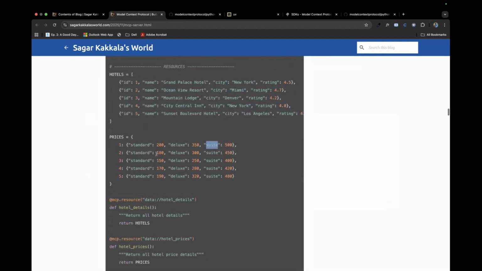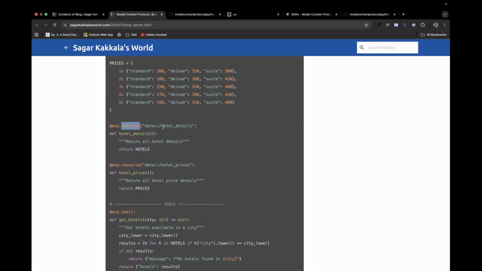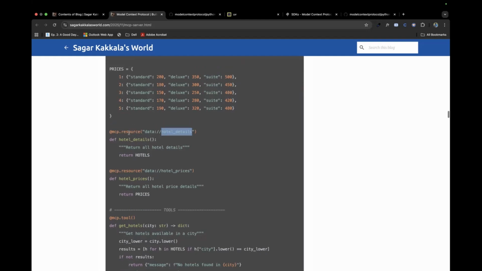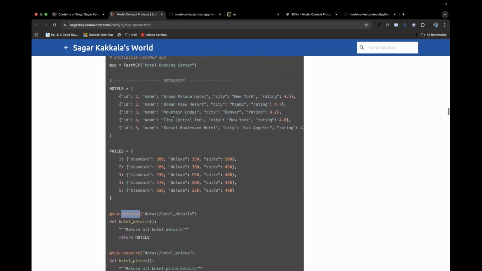And here is where the best part comes. As we discussed, there are three things called resources, prompts, and tools. Resource is nothing but where we are getting resources from. This is actually called a decorator. Only when you specify @mcp.resource will the MCP server understand that it's a resource. And if by mistake you specify it as @mcp.tool where it's a different thing, you might break your MCP server as well. It doesn't work as expected.